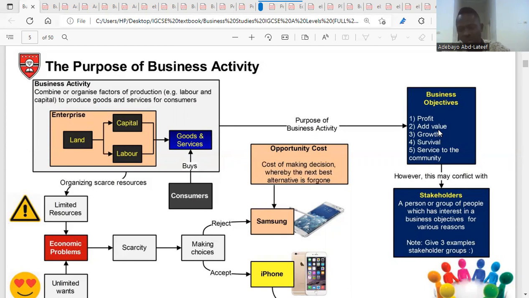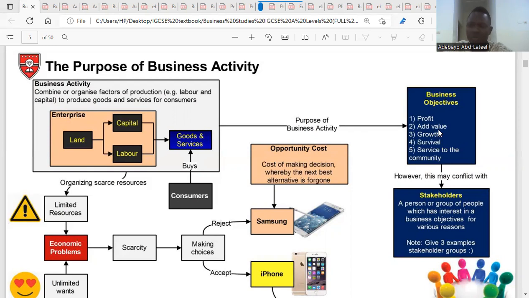Then we have the external, which is integration. External means you are using other people's, other businesses' resources for your expansion. It means you are either merging or being acquired by a business. So it means either you are into a merger, or a business has acquired you, or you are acquiring another business. That's why we call it integration.